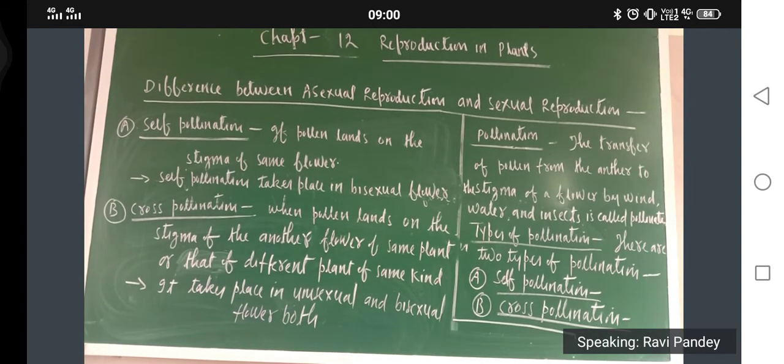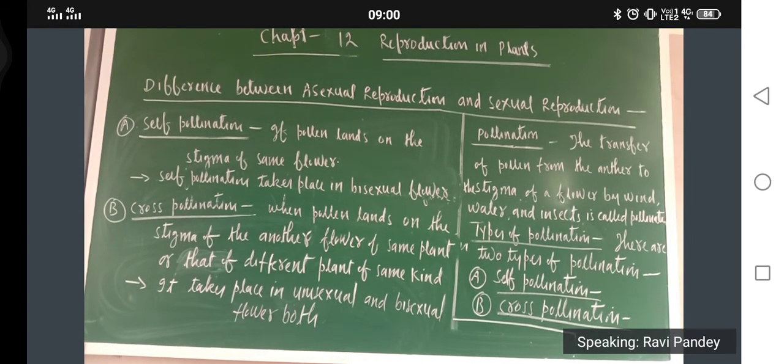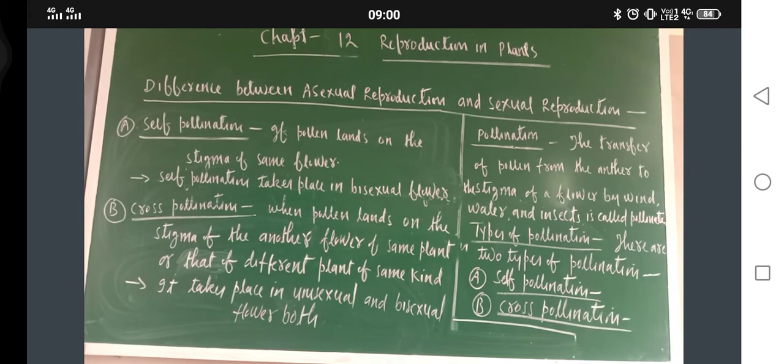Just see why I wrote it is taking place in unisexual flower. Suppose one particular flower is there which is having either male reproductive part or female reproductive part. So the pollen from another flower may come. Correct? Similarly, pollen of one flower may go to another flower which is having male and female both parts. So that is called bisexual flower. So that is why I wrote here it is taking place in unisexual as well as bisexual flower. Okay? Any problem?